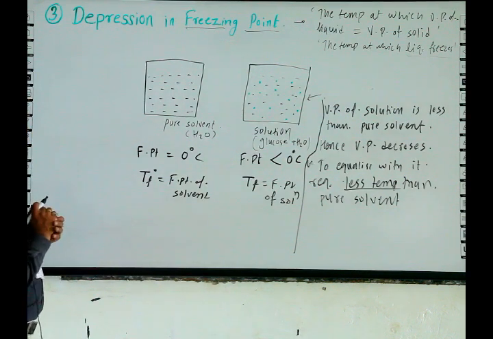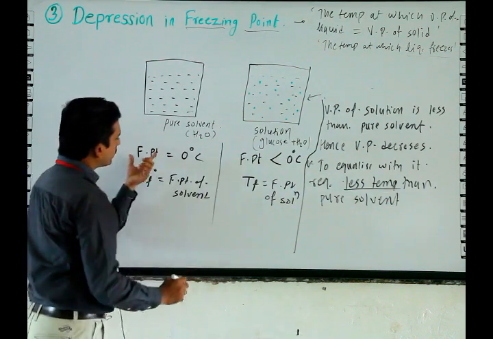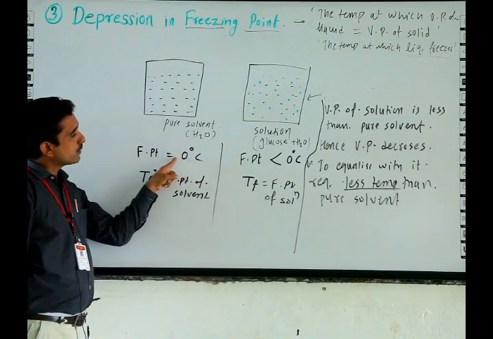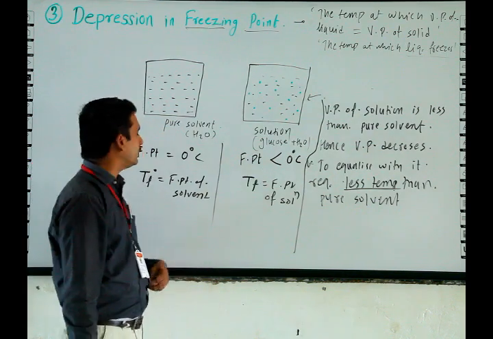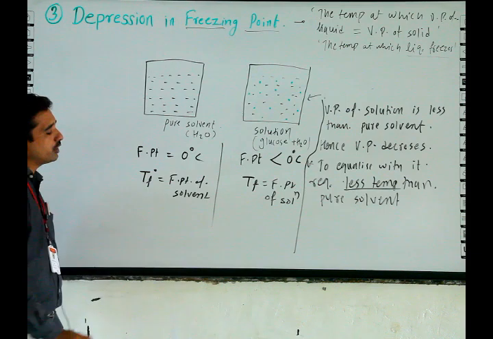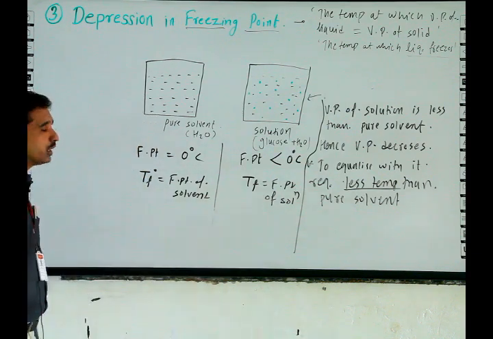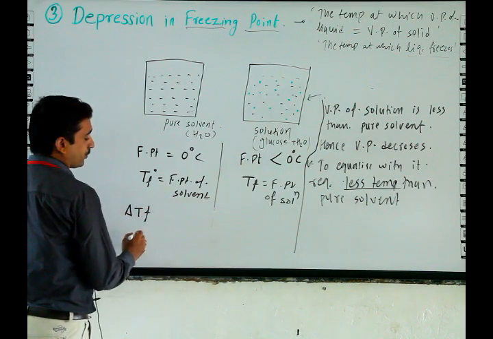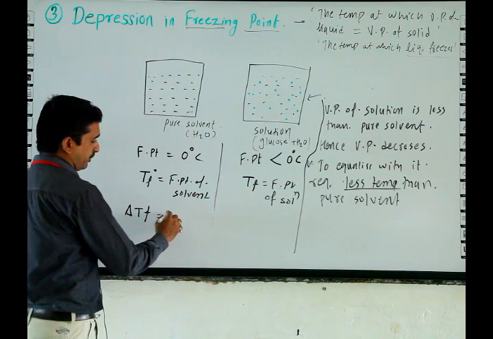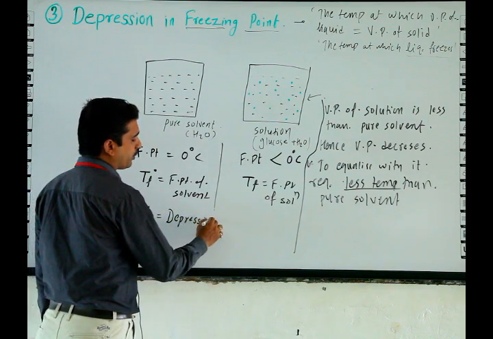And the word depression in freezing point means the difference between the freezing point of solvent and the freezing point of solution. TF naught is the freezing point of solvent, TF is the freezing point of solution. Hence delta TF is nothing but depression in freezing point.